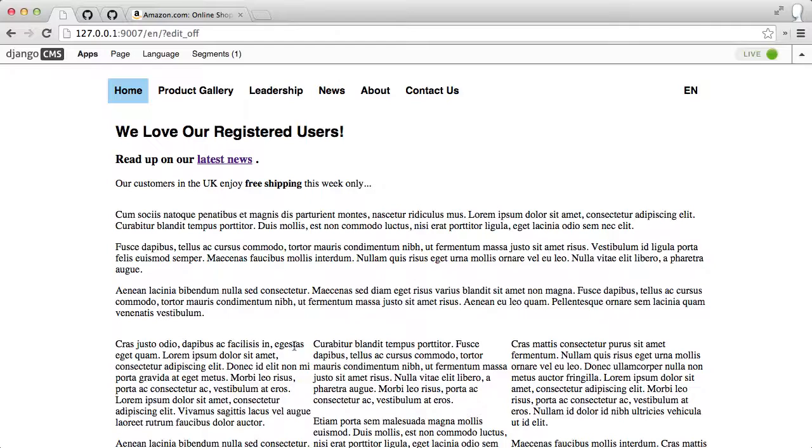So maybe I put some of that content on the front page to try to capture their return interest, right? Maybe they looked at it, decided it was too expensive for them, but they came back. Maybe they're interested in buying today, or maybe it wasn't about price. Maybe they had to go and get authorization from their manager to buy the widget, and now they're back to make the sale. And we can help them out by putting some content on the front page to direct them right to that product, or maybe we can try to upsell them.